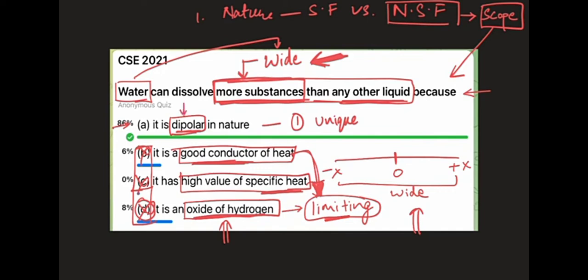Although I personally don't understand the meaning of the word dipolar, it seems that it is talking about two different extremes of some range. I actually related it to the word bipolar. Something being bipolar means it can handle both poles. Basically, you can think of poles as two extremes of any range, and here we have this particular scale, -x to +x. So dipolar means from -x to +x it will be able to handle the substances, and therefore it will dissolve those substances. So this was my reasoning for choosing alpha as the most appropriate answer in this question.